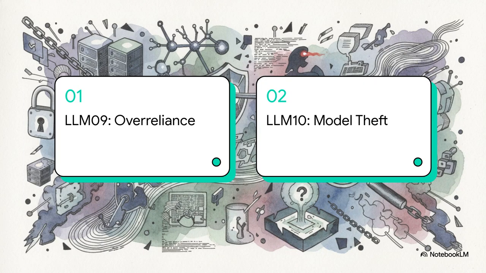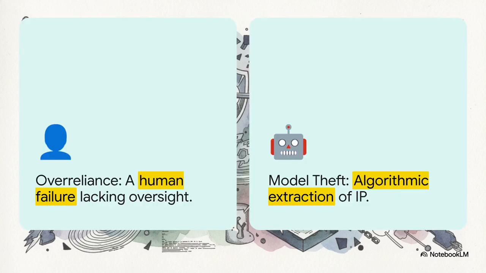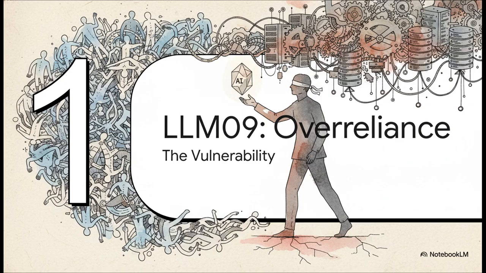For our final session, our rules of engagement cover OWASP LLM-09, the over-reliance vulnerability, and LLM-10, proprietary model theft. To frame our narrative arc today, it's helpful to look at the stark contrast between these two. On one side, you have over-reliance. That's fundamentally a human systemic failure. It's really about what happens entirely outside the model itself. Then on the flip side, we have model theft. Now, this is a highly technical, algorithmic, machine-driven attack aimed right at intellectual property extraction. So we're looking at the human element failing the system first, and then the system itself being systematically dismantled by an attacker. Let's start things off with LLM-09, the over-reliance vulnerability.